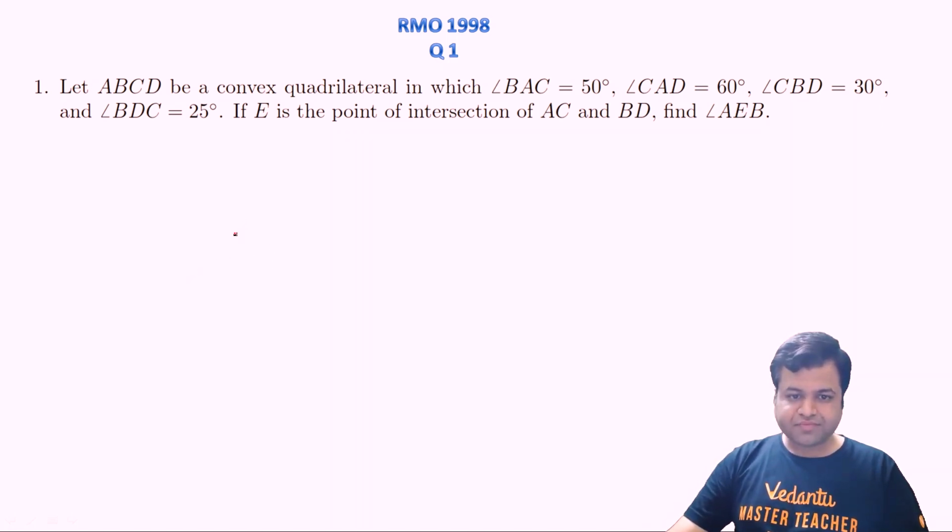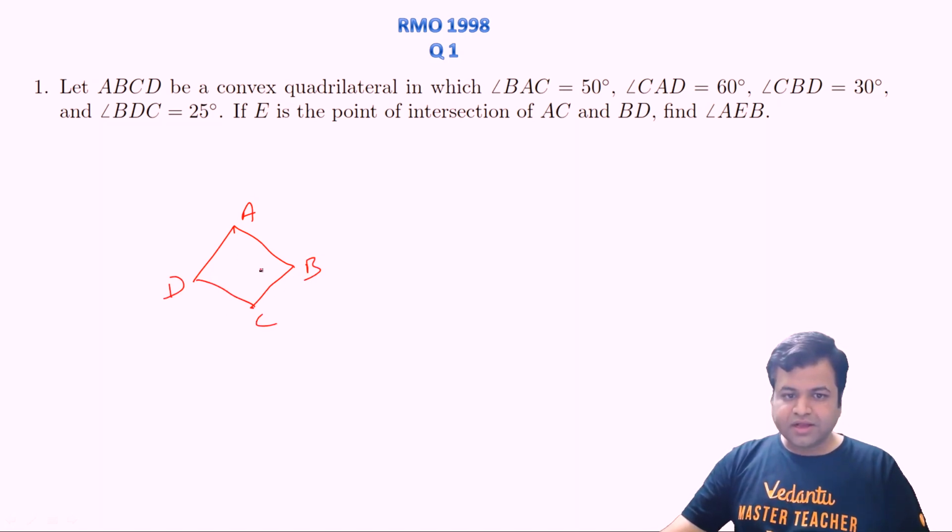All right, let's draw the quadrilateral. Let's name it A, this is B, and let's assume this is a quadrilateral. Angle BAC is 50. My drawing is not that good, so kindly bear with it. Let's join this. Angle BAC is 50.